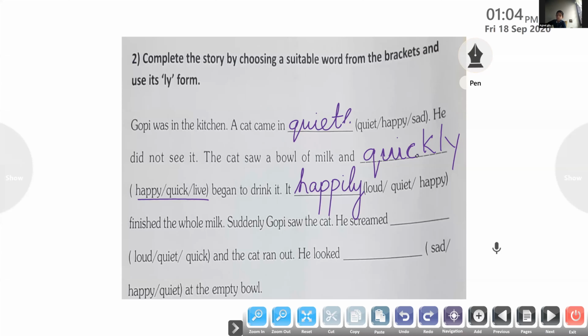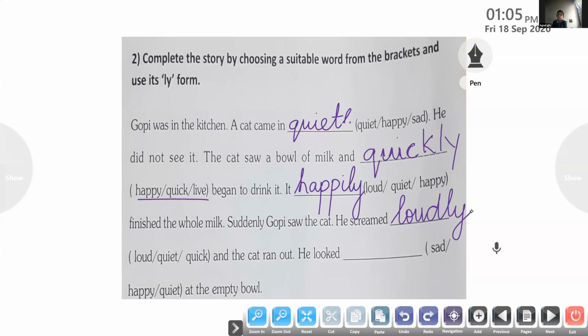So what do you write there? How did he scream? Loud. Yes, loudly. We have to change that into an adverb. So what do we have to do? We have to add ly. Loudly. He screamed loudly, and the cat. What did the cat do? The cat ran out.